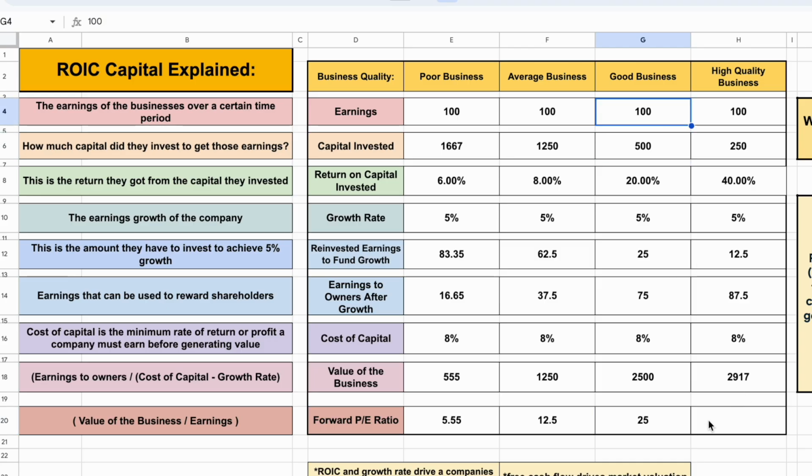But here's where things get really interesting. For the high quality business, we can see in this example, the price to earnings ratio is very high. It's sitting at 29.17, but it's because the levels of return on invested capital are so good. We get 4 different forward price to earnings ratios for companies that all have the exact same earnings. They have the exact same growth rate and the exact same cost of capital. So if you only paid attention to that price to earnings ratio, you would think that the poor business is the best investment. But this simply isn't true. You have to look at the return on invested capital because this makes such a difference over the long term.